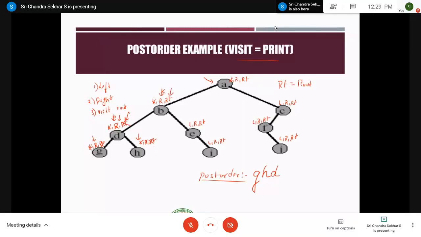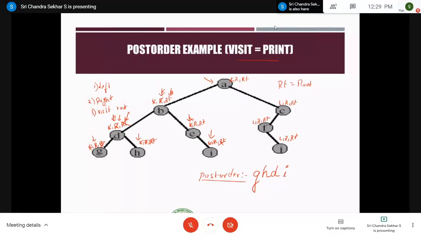And the second step is saying to go to right. Therefore, move your pointer to the right hand side. At E, it is saying left. Since there is no left child, strike it off. And then it is saying go to right. Therefore, you go to this node. And for I, you have left: there is no left child and there is no right child. And the last one is root. That is I. I is printed, right?